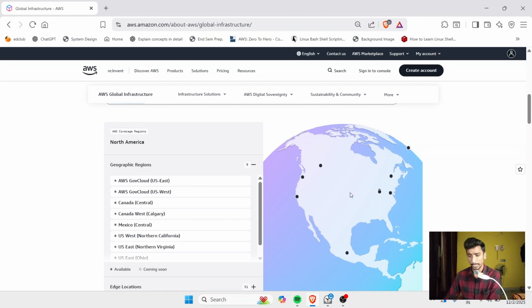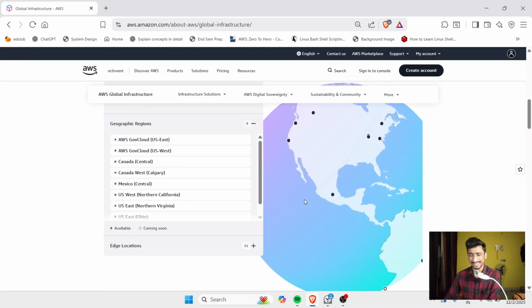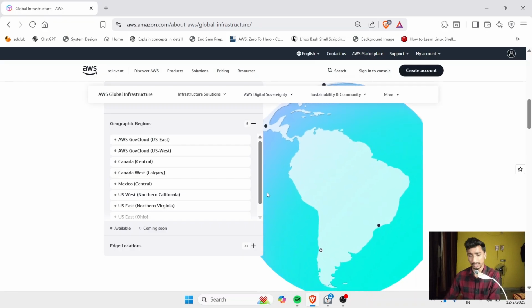It's North America, and in North America we have USA. In USA we have US East, North Virginia. It's Canada. It's also in Canada. It's Central America. In Central America we will have Mexico.